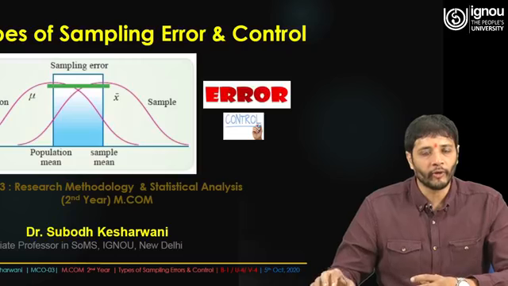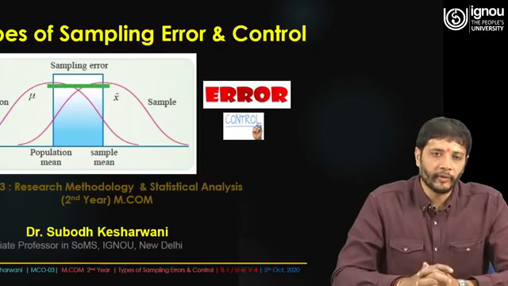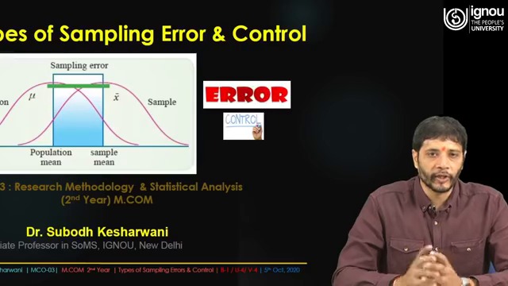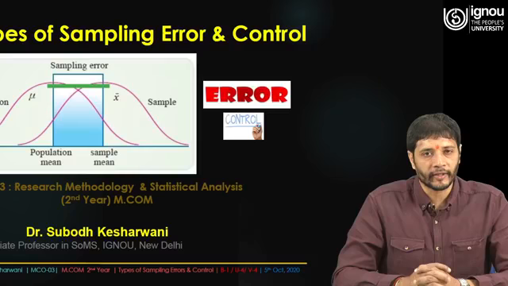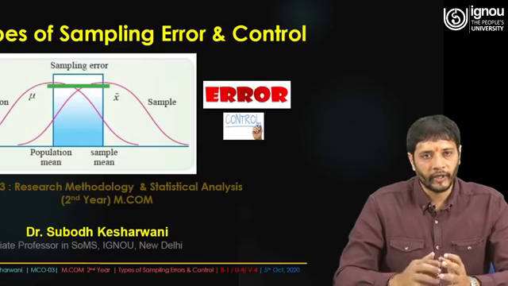because the moment we take a sample out of the population, no doubt certain discrepancies and errors are there. These errors are considered statistical errors, sampling errors, margin of errors, or different kinds of errors.